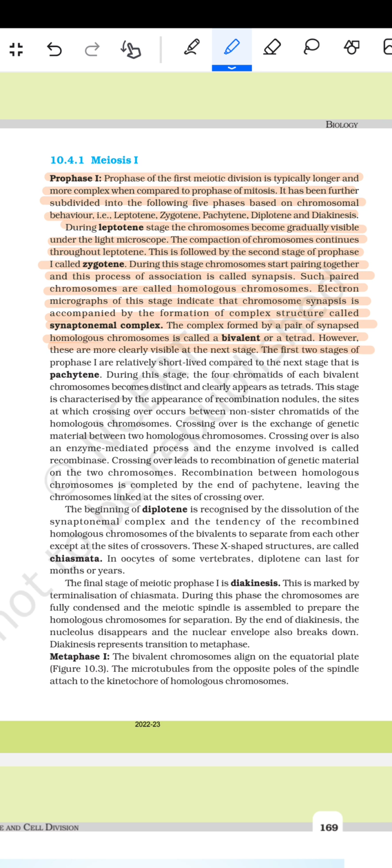The first stages of prophase 1 are relatively short-lived compared to the next stage, that is pachytene. During this stage, the four chromatids of each bivalent become distinct and clearly appear as tetrads. This stage is characterized by the appearance of recombination nodules, the sites of crossing over between the non-sister chromatids of the homologous chromosomes. Crossing over is the exchange of genetic material between two homologous chromosomes. Crossing over is also an enzyme-mediated process, and the enzyme involved is called recombinase. Crossing over leads to the recombination of genetic material on the two chromosomes. Recombination between the homologous chromosomes is completed by the end of pachytene, leaving the chromosomes linked at the sites of crossing over.